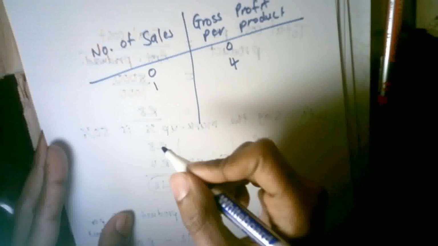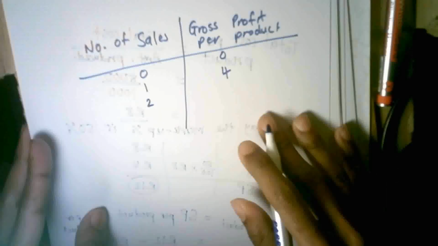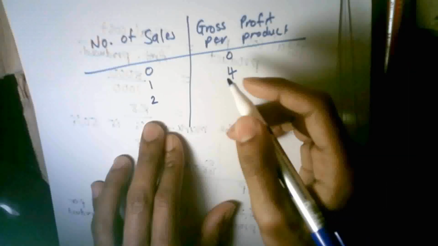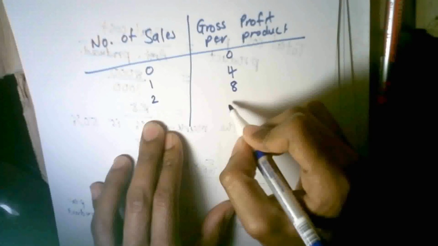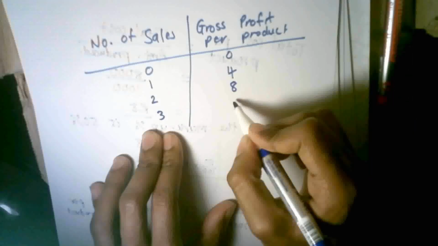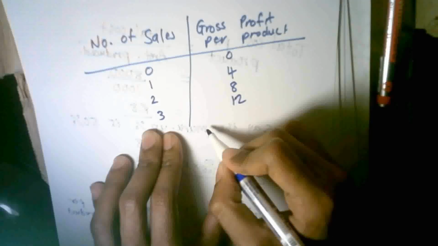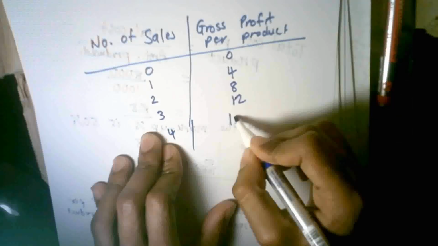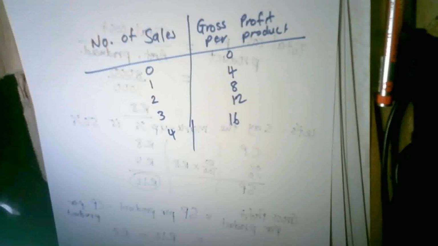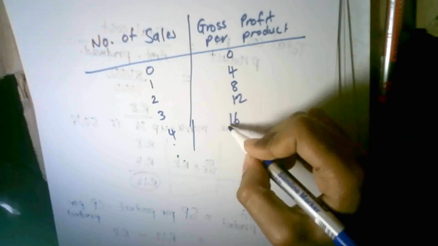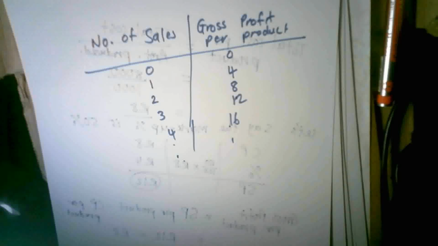If I sell 2 products or 2 books, I'm going to make an 8 Rand profit. If I sell 3 books, I'm going to make a 12 Rand profit. If I sell 4 books, I'm going to make a 16 Rand profit. If I sell 5 books, I'm going to make a 20 Rand profit. If I sell 6 books, I'm going to make a 24 Rand profit. And you get the point, and it can continue. My table can continue. For now, I'm just going to leave it as such.